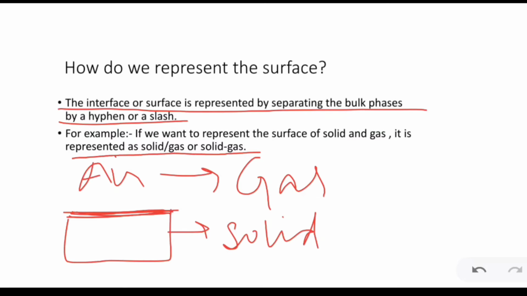If it is written as solid hyphen gas, then it means that the reaction is taking place at the surface of the solid and gas. This is the interface which separates the bulk of air and the bulk of solid. Understood? So now we'll see some important terms related to surface chemistry.